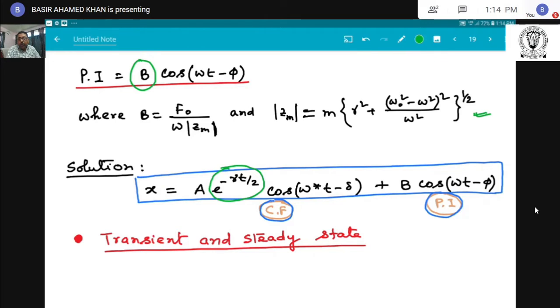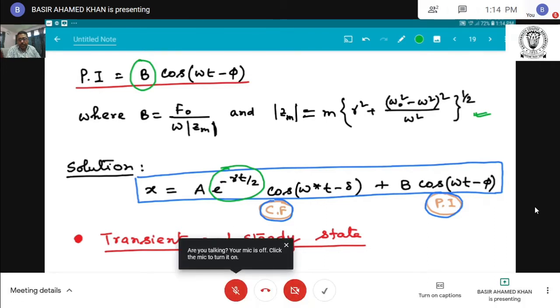That means the whole solution will persist or continue with the driving force.